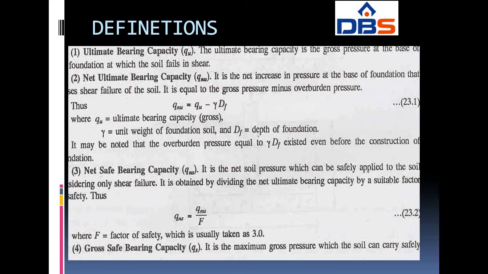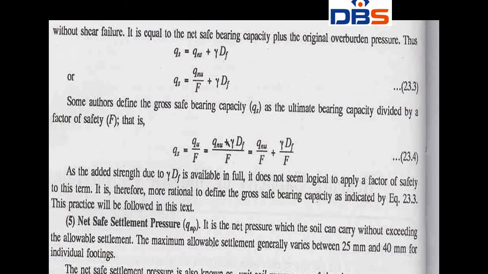Next one, gross safe bearing capacity. Gross safe, so QS for gross safe. It is the maximum gross pressure which the soil can carry safely without shear failure. It is equal to the net safe bearing capacity plus overburden pressure.